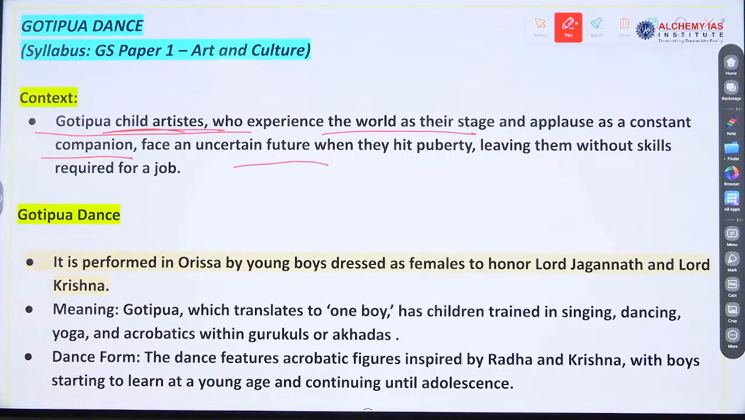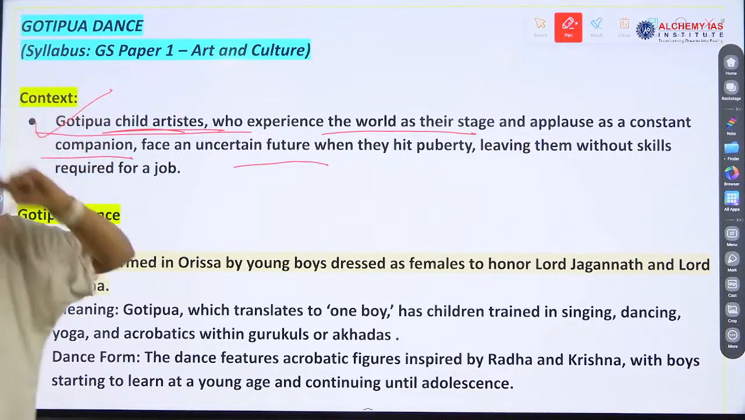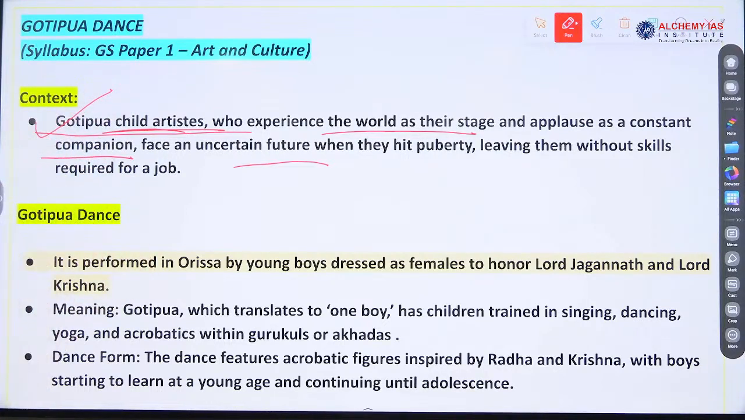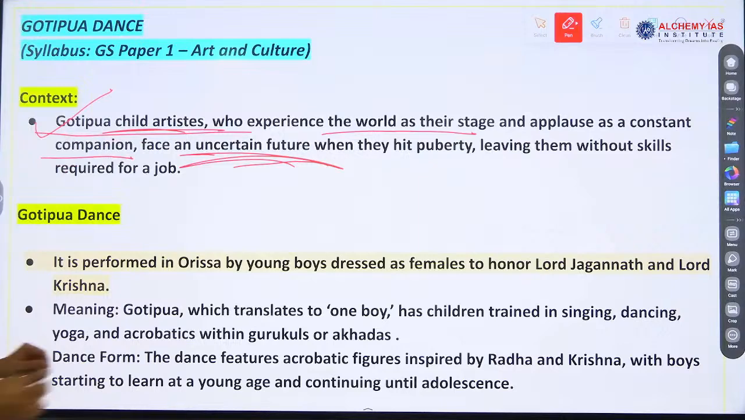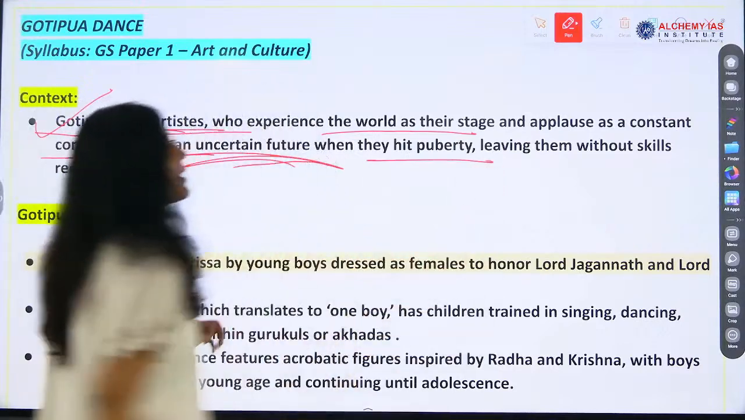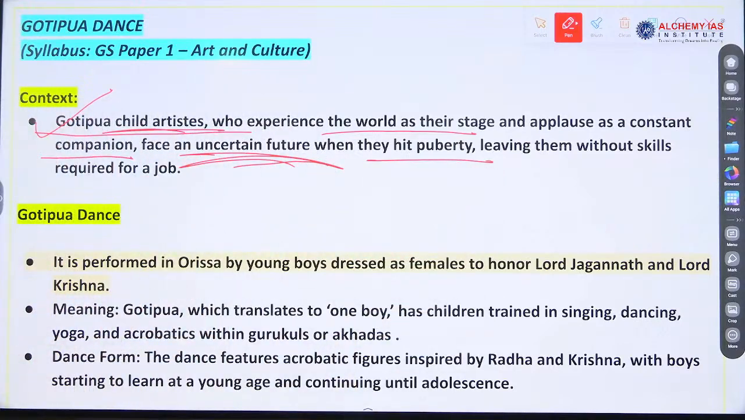So what is the issue? These dancers who perform Goti Pua are child artists. All their childhood they are performing this dance, but when they reach adulthood, they have no job, no employment, because this is child artist performance. So they are left unemployed. So uncertain future is the issue. When they hit puberty, they are left without the skills required for a job.